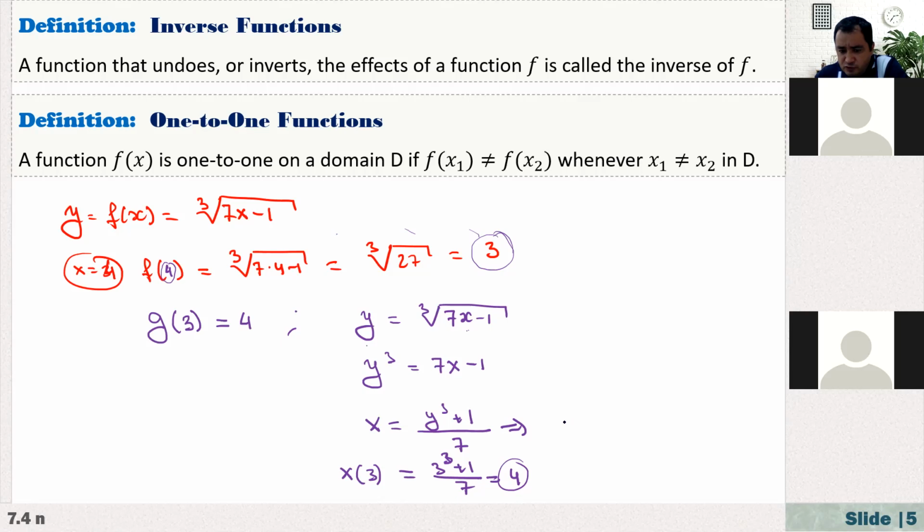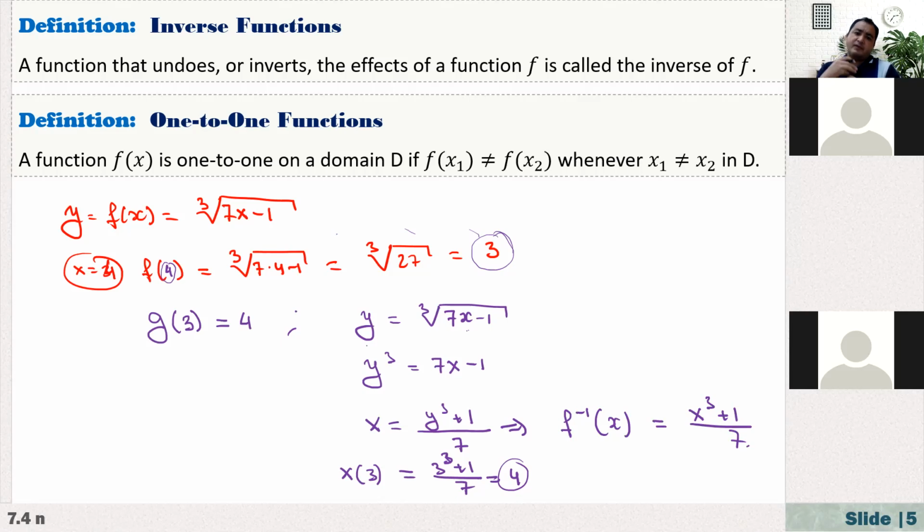We usually denote this by f inverse of x, which is equal to x cubed plus 1 over 7. So our job is, if you're given any function, can you find its inverse, which undoes its operation?